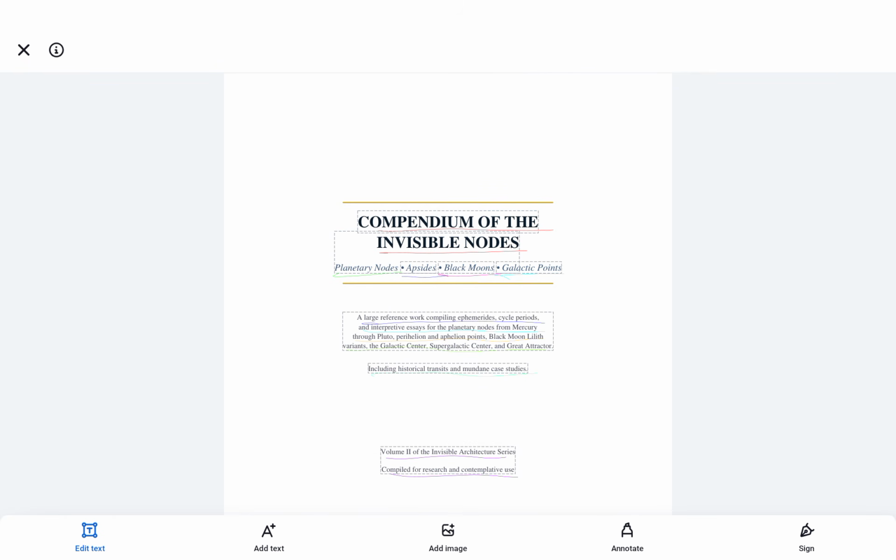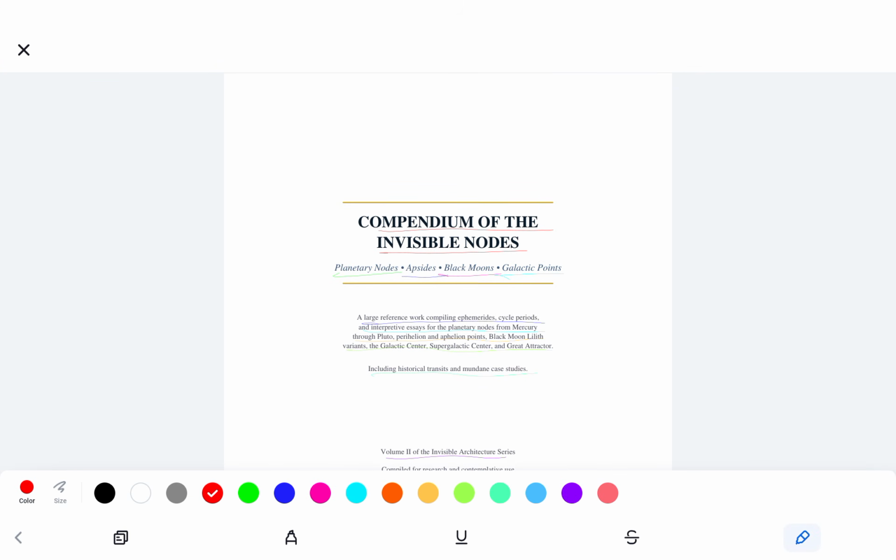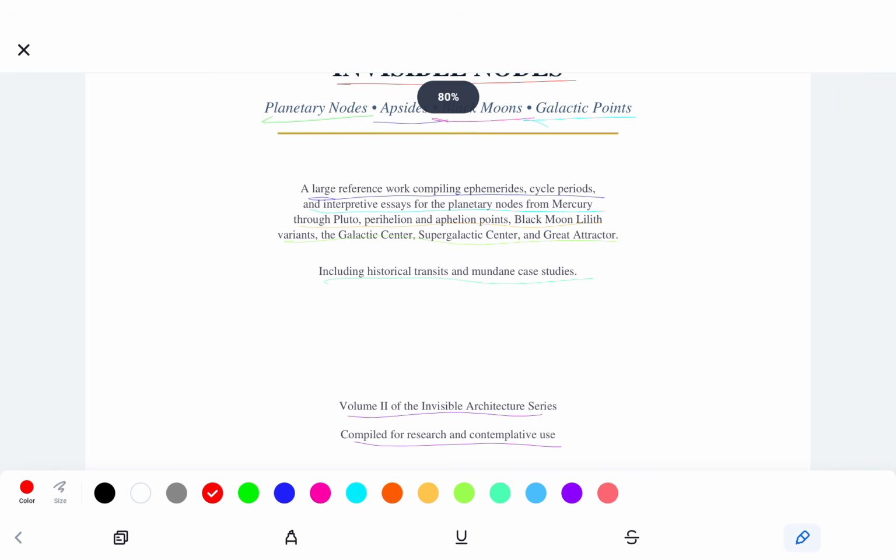Of the invisible nodes. In this video, we are going to look over a large reference work compiling ephemeride cycle periods and interpretive essays for the planetary nodes from Mercury through Pluto, perihelion and aphelion points, Black Moon Lilith variants, the galactic center, supergalactic center, and great attractor, including historical transits and mundane case studies with the help of my AI agent and Report Labs PDF crafting tool.